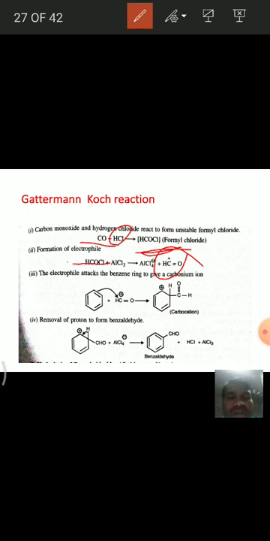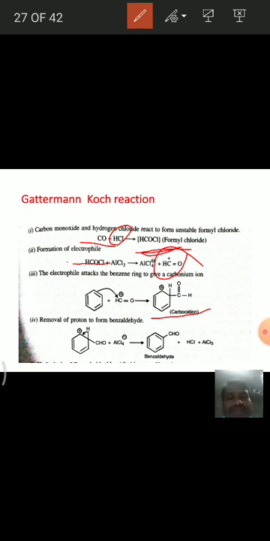In the third step, this electrophile attacks benzene, because benzene undergoes electrophilic substitution reactions, forming the carbocation.